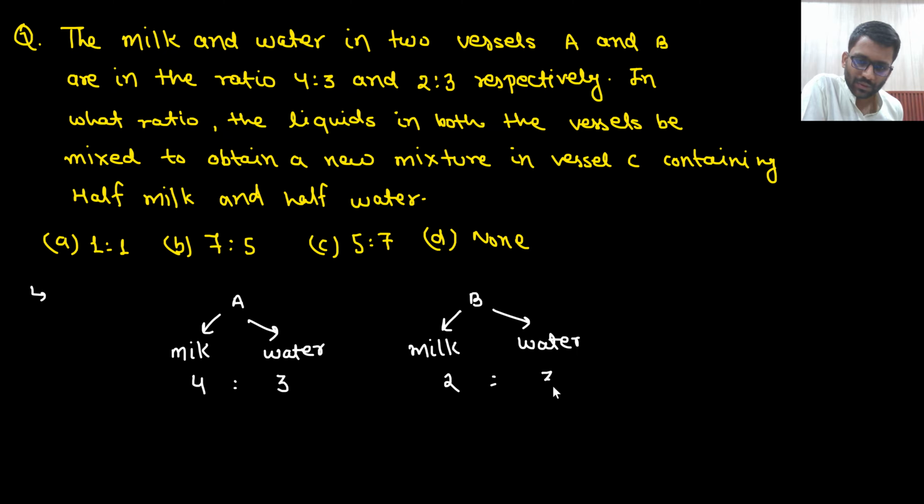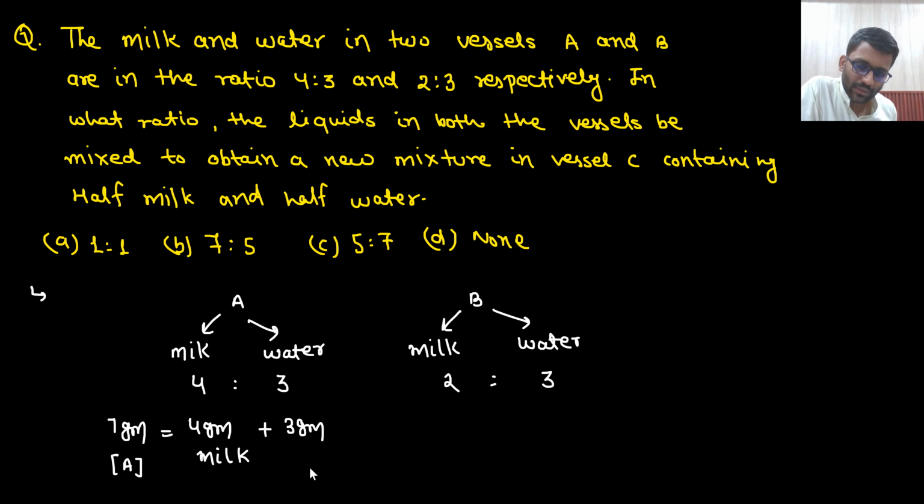Let's just say if you had 7 gram of mixture, then you would have 4 gram of milk and 3 gram of water. Say yes or no.